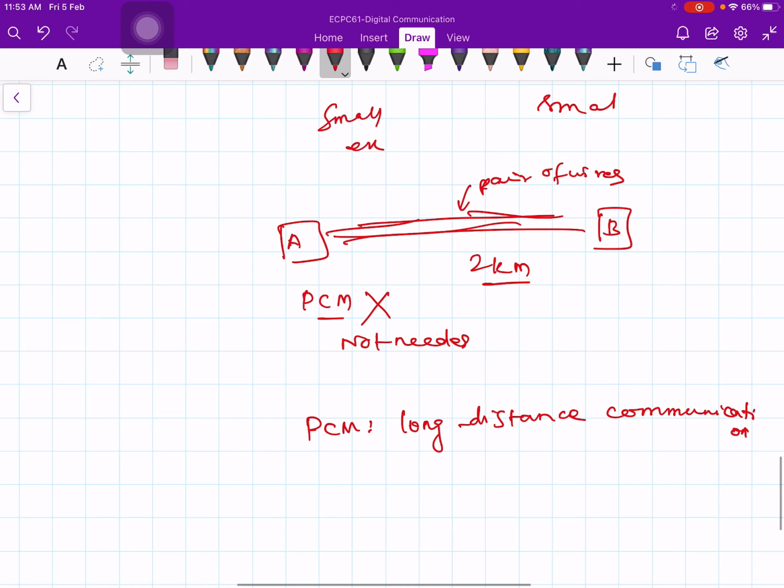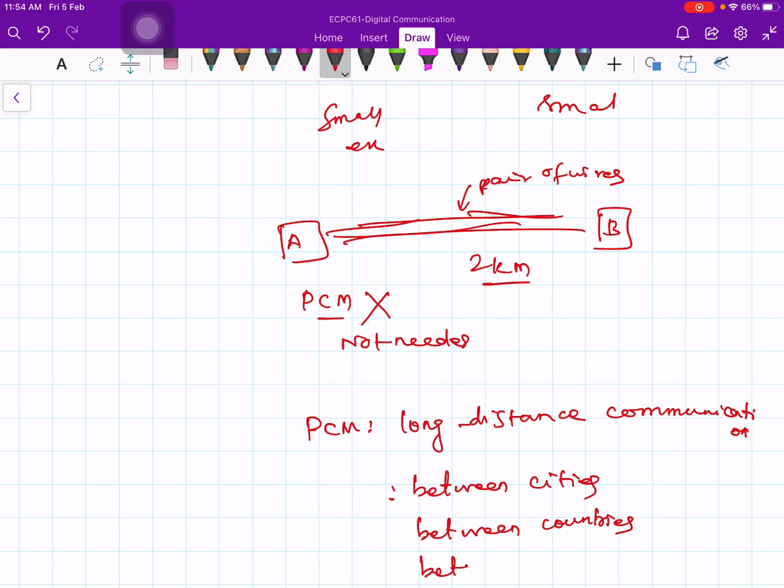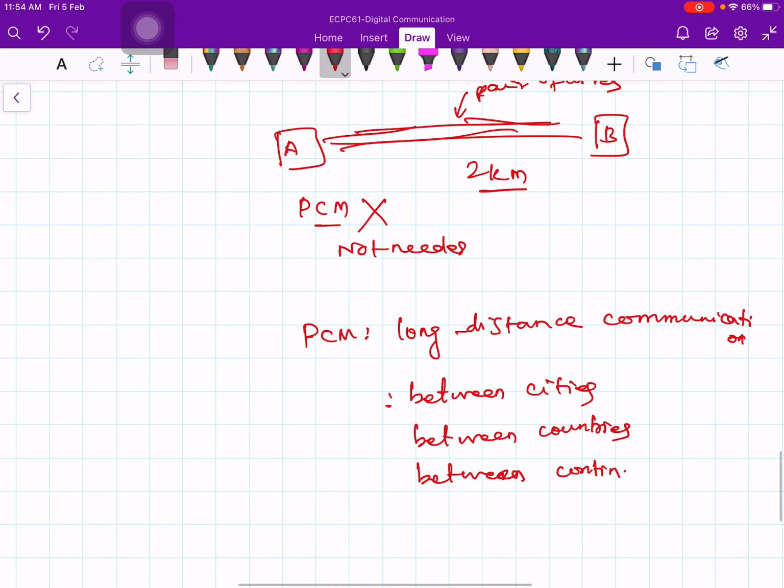And that is typically the case, let's say, between cities, or between countries, or between continents. So in that case, the PCM is very good. Between countries, when you are doing it through satellite, or between continents, you may do satellite links. So it is a trunk route. These are called trunk routes.